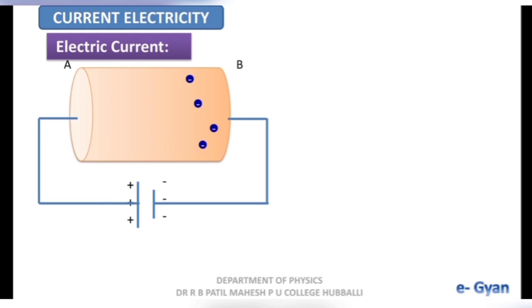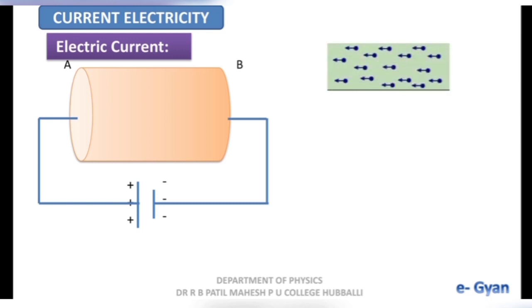Due to this electric field, electrons will experience a force and they get accelerated towards the positive end of the conductor. So we can say that electrons are moving towards the positive end of the conductor. Now this picture shows that when potential difference is applied across the conductor, the free electrons will experience a force and start drifting towards the positive end of the conductor.